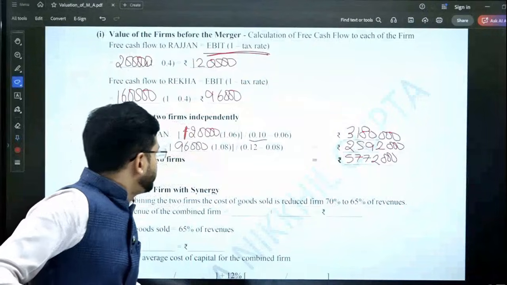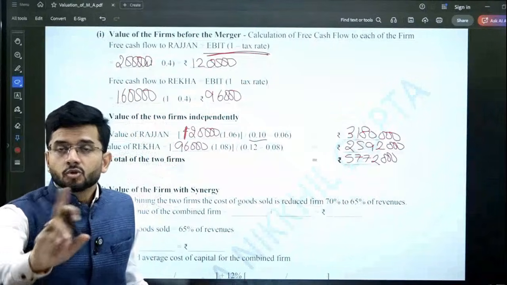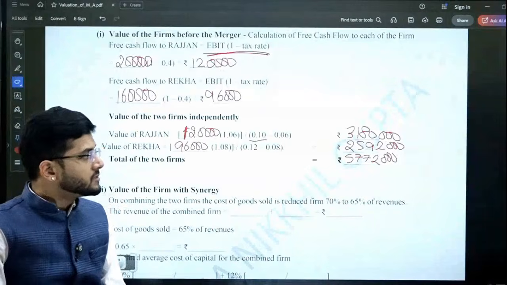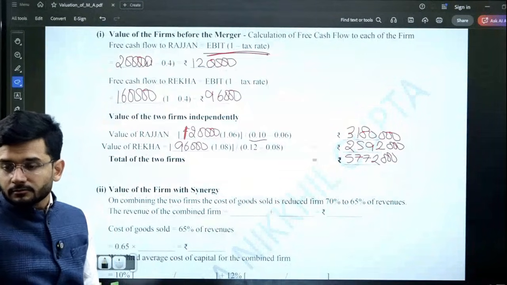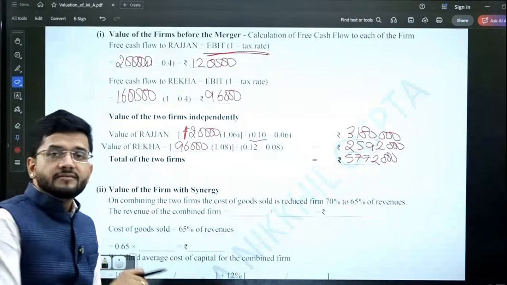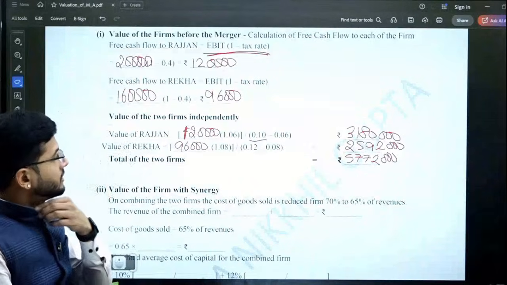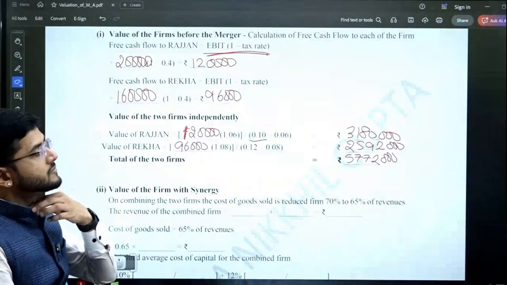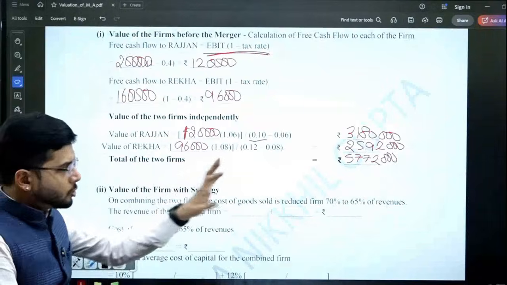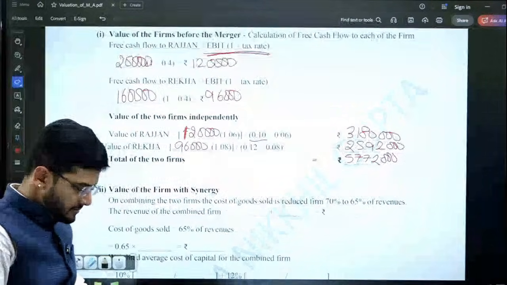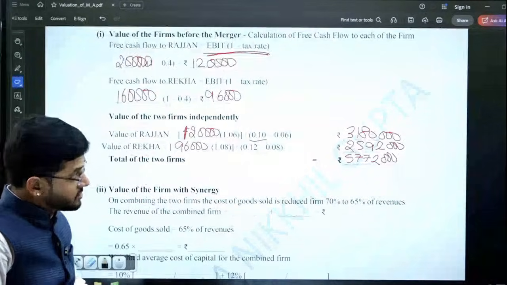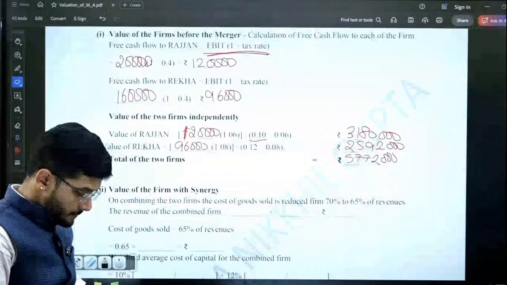So what is the value of the combined firm? Value of the two firms independently. Value of the two firms independently is 577,200. 577,200 is the value of the firms individually without combination. Without combination, these two firms individually will be valued at 577,200.